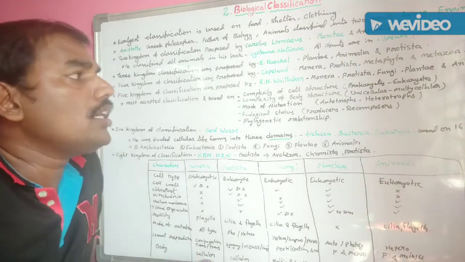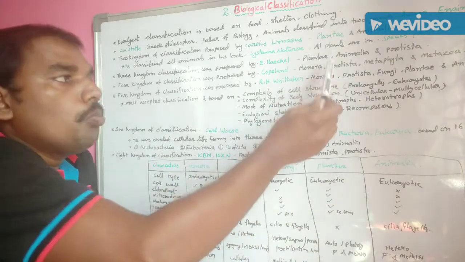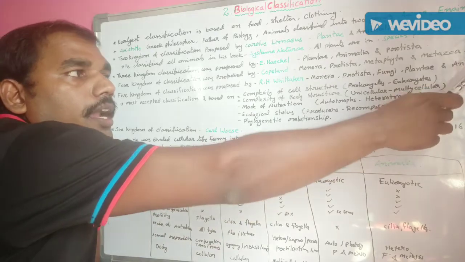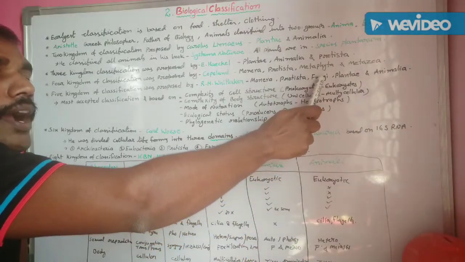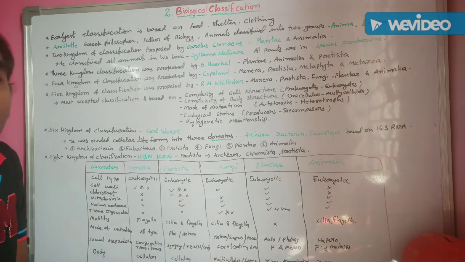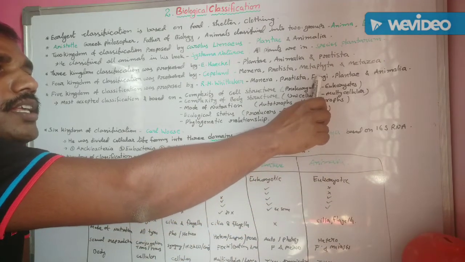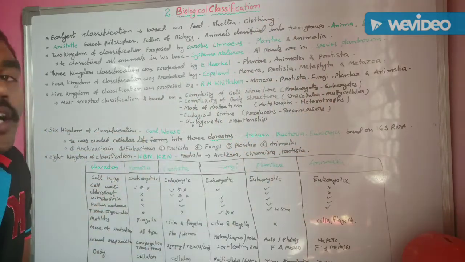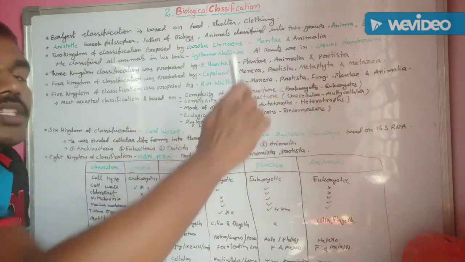He classified entire biological organisms into five kingdoms. What are they? Monera, Protista, Fungi, Plantae, and Animalia. He placed fungi organisms. Fungi are uni or multicellular heterotrophic saprophytic organisms. These fungal organisms are also included in his five kingdom classification. It was introduced in between the Plantae and the Protista.